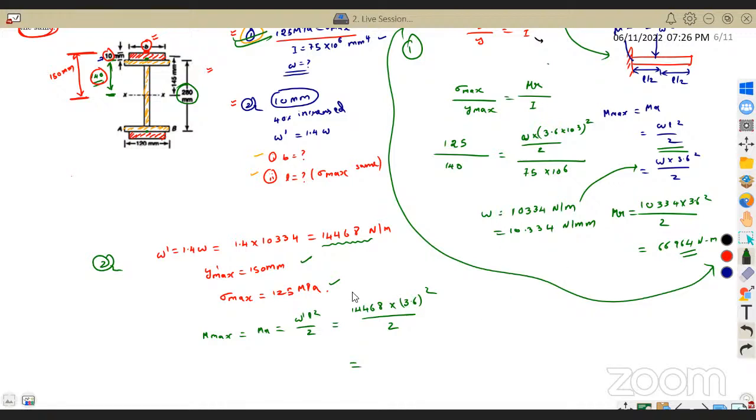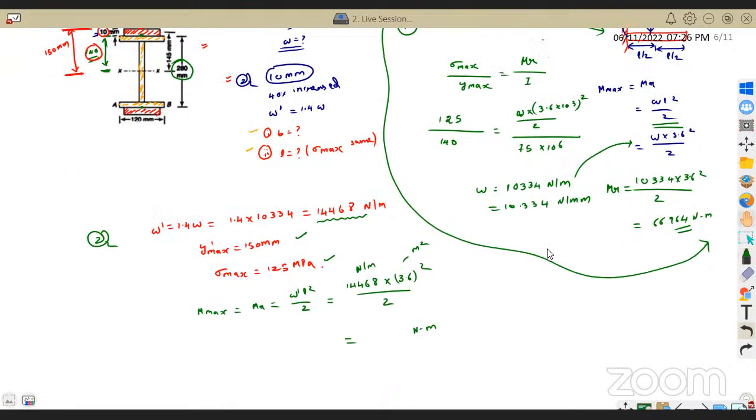I'm substituting everything in terms of Newton per meter square, and this was meter square, so the final answer will be in terms of Newton meter. Okay, final answer will be in terms of Newton meter.